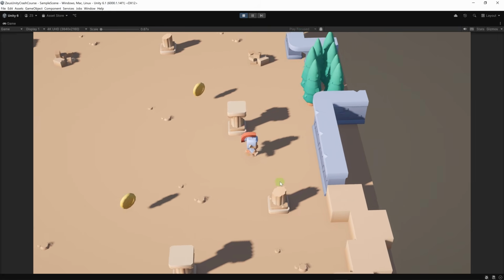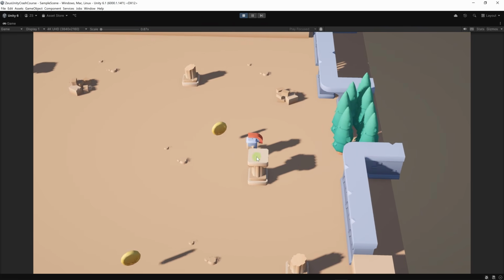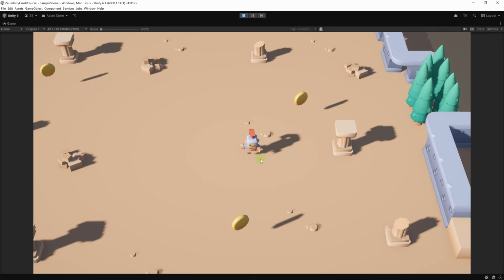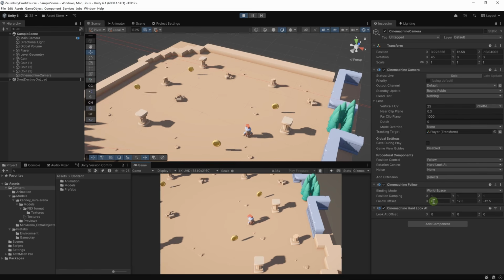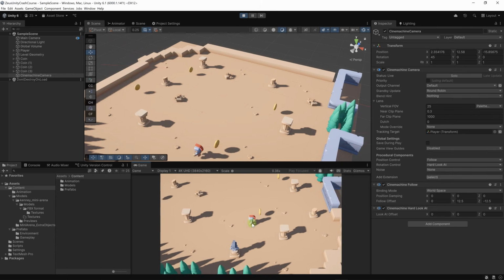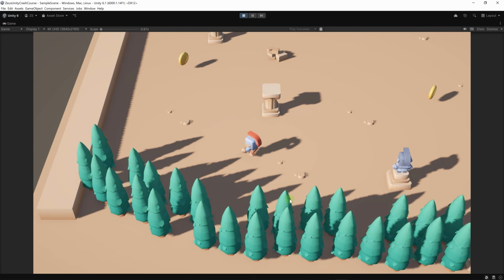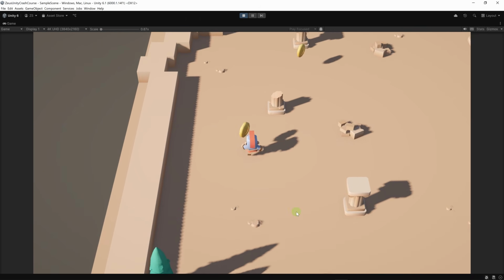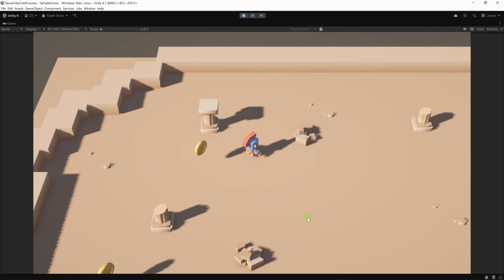You can see that there is a slight delay when we move the camera. We can fix this by setting position damping to 0. Let's set it to 0 on all axes. Now the camera is locked on our character. All right, this looks good. The camera is able to track our character.